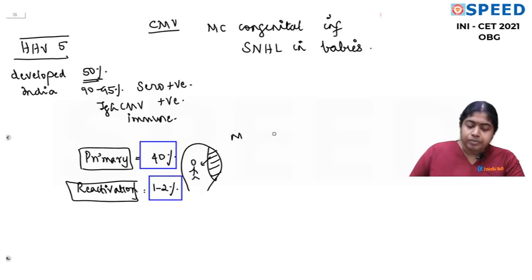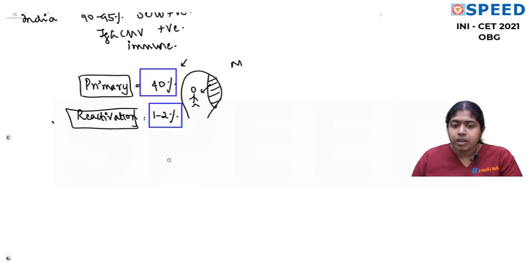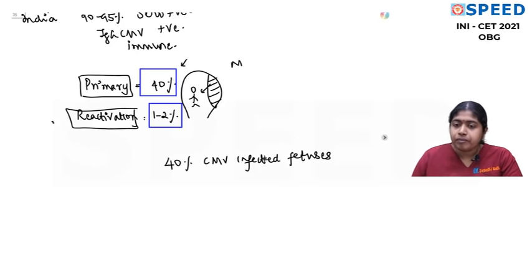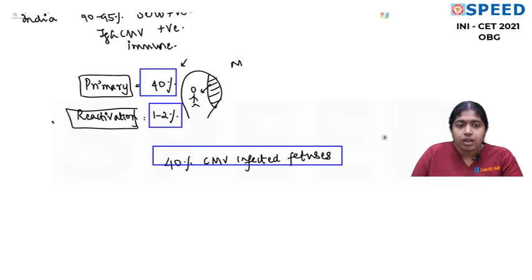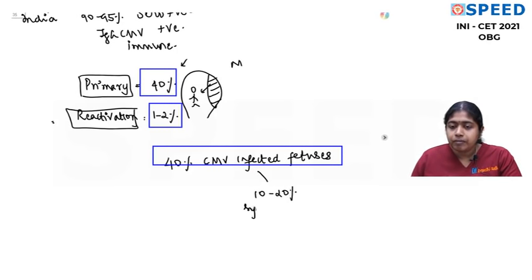Now, this cytomegalovirus infection, say 40%. We are not worried about reactivation because the chance of the baby getting affected is very low. So we will focus on the primary infection, where there is a 40% chance of the baby getting affected. So we have 40% CMV infected fetuses with primary infection. Please make a note of this. Now, of these 40%, remember that only 10 to 20% will be symptomatic at birth.